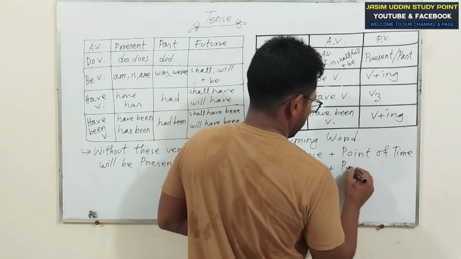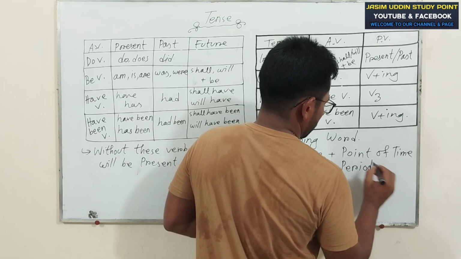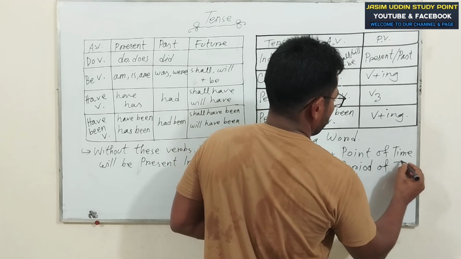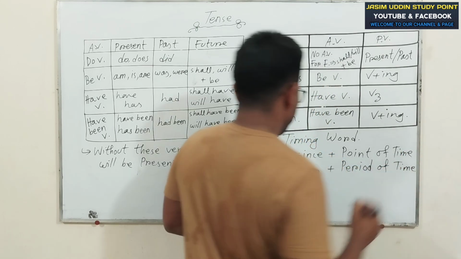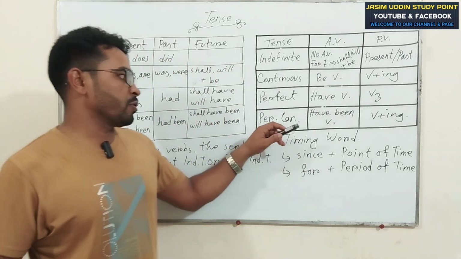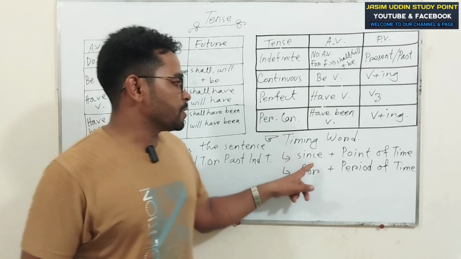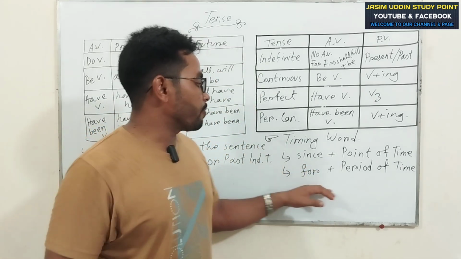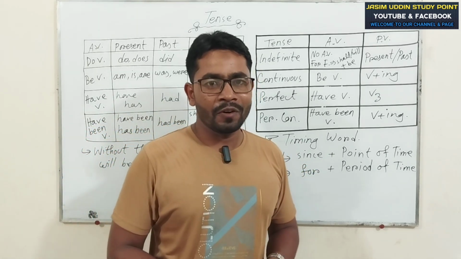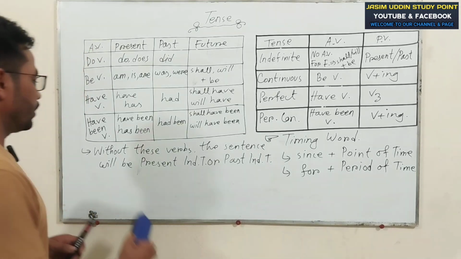Four plus period of time. Reverse, only for perfect continuous the sentence will take a timing word. That means since plus point of time or for plus period of time. Okay, my reverse, try to follow the example.